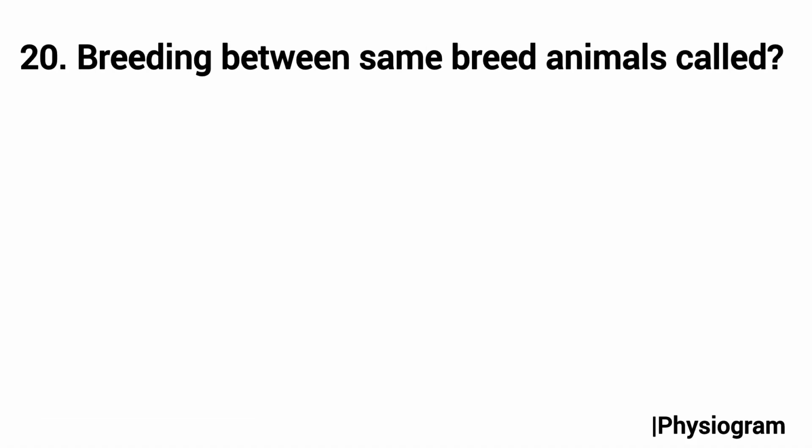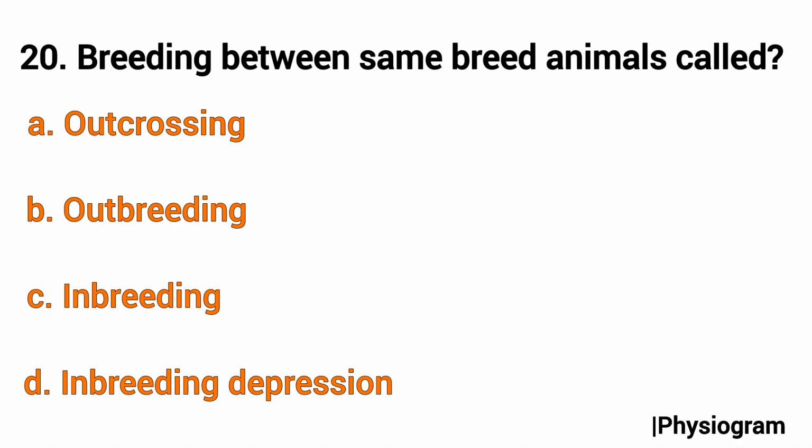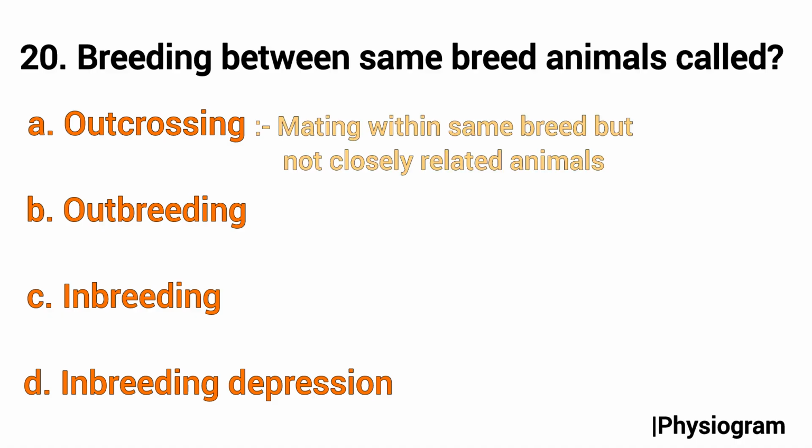Next, question number 20 is from the chapter strategies for enhancement in food production, that is breeding between same breed animals is called. Option number A outcrossing, B outbreeding, C inbreeding and D inbreeding depression. We know outcrossing is the mating within the same breed but between not closely related animals.